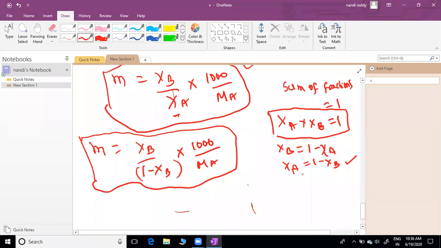We know that Xa plus Xb equal to 1. That is mole fraction, and this is true everywhere. If you don't know, please remember. Then if you want, you can write molality equal to another formula in terms of only Xa: 1 minus Xa by Xa into 1000 by Ma. You can also write it this way. Even this is correct. You can note down anything.